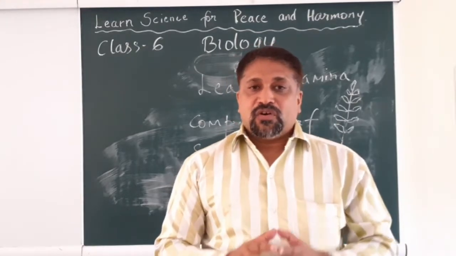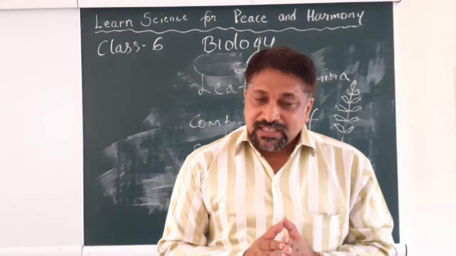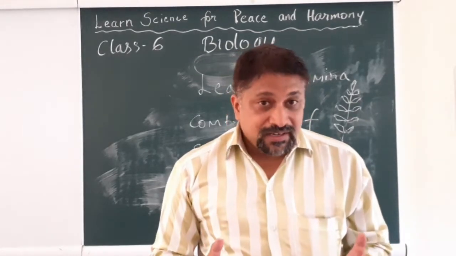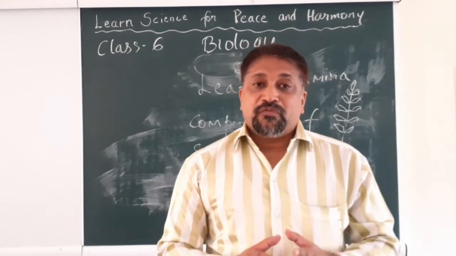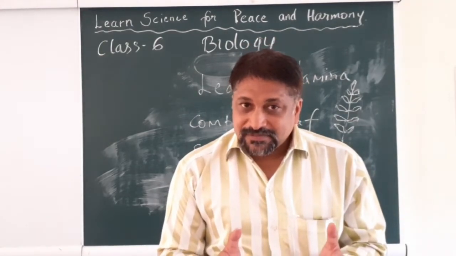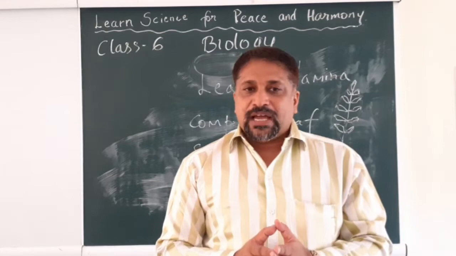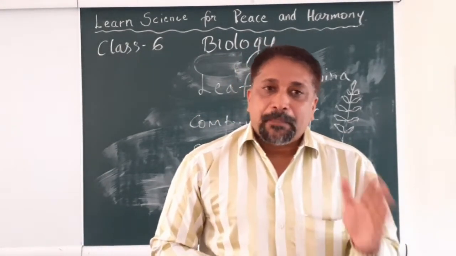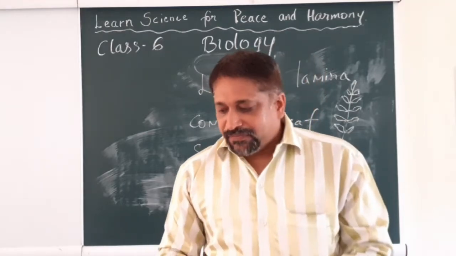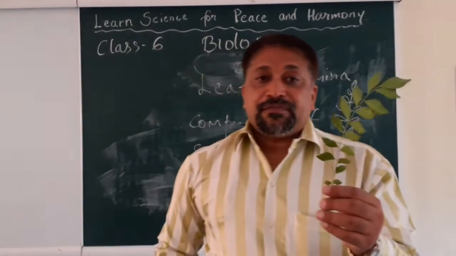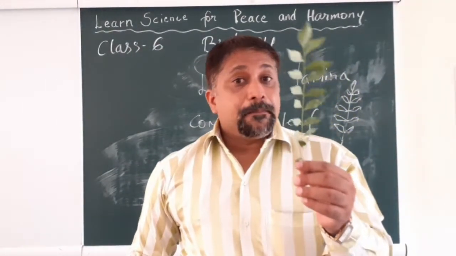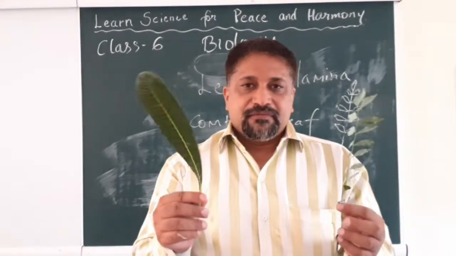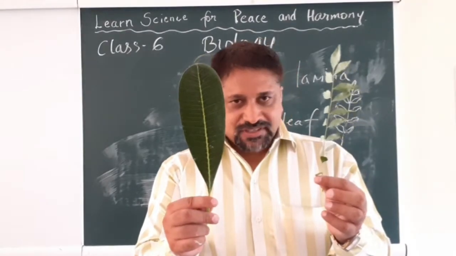Then we also came to know on the branches we have leaves, and these leaves are green in color because of chlorophyll. Yes. Then we also came to know various parts of the leaf, right? And then we also have come to know that there are two types of leaves: compound leaf and simple leaf. Compound leaf, where the lamina is divided completely, forming leaflets, and simple leaf, where the lamina is continuous.